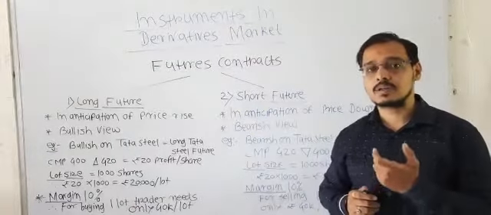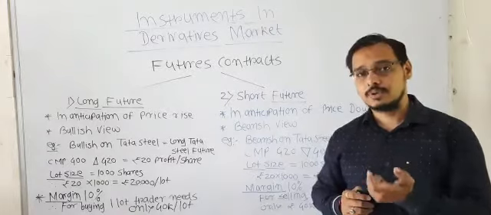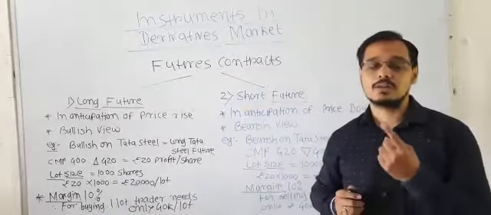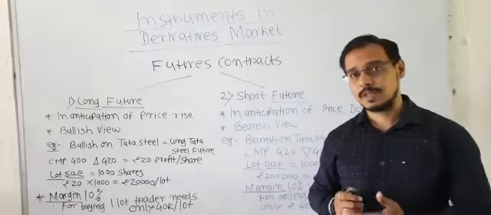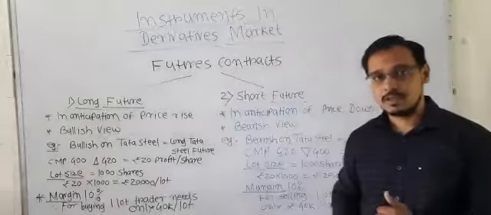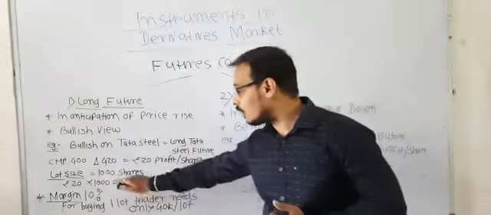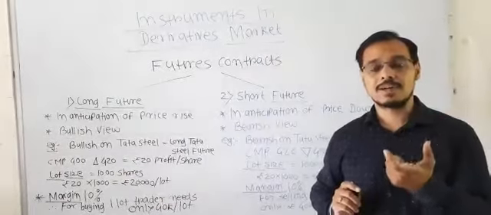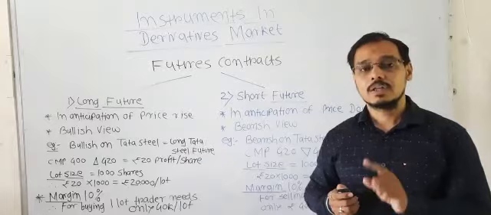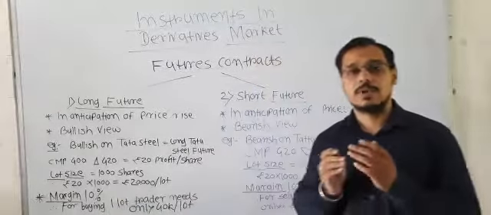When you are buying the future contract of Tata Steel, remember the most exciting and most important feature of a future contract: you have to pay only 10% margin for buying one contract. For example, if one contract of Tata Steel has a lot size of 1000 shares, and the price of one share is 400 rupees, then 400 rupees multiplied by 1000 shares will cost 4 lakh rupees, but you have to pay only 10% margin of that contract.